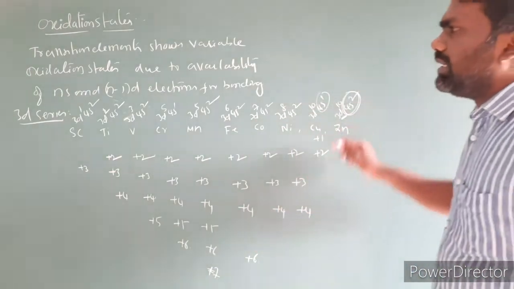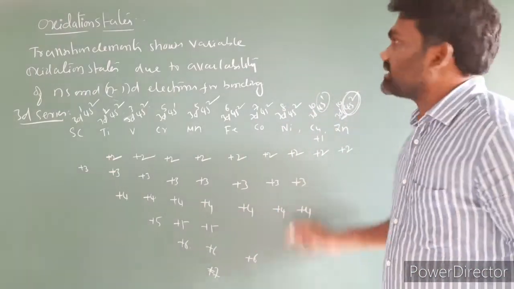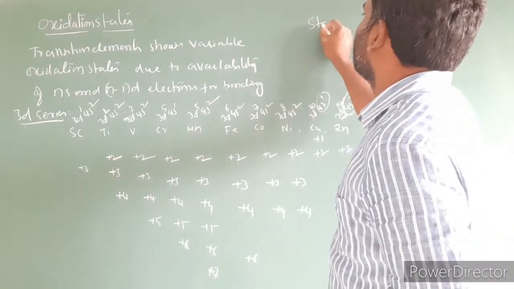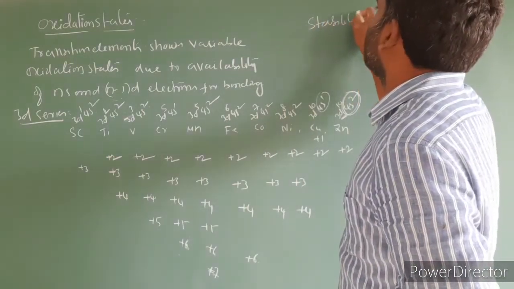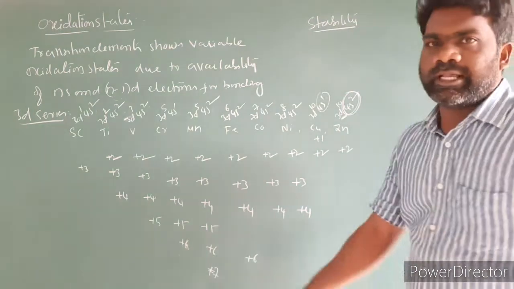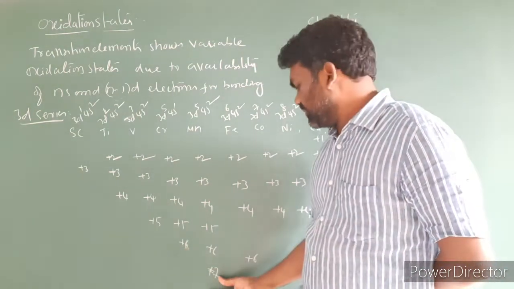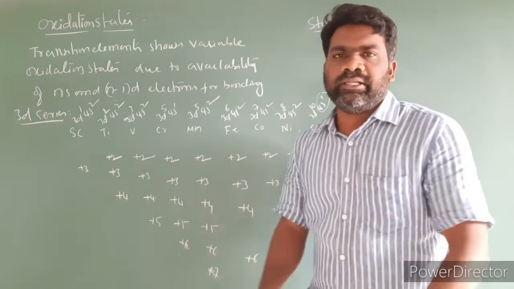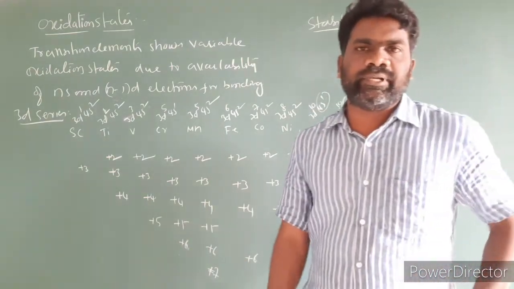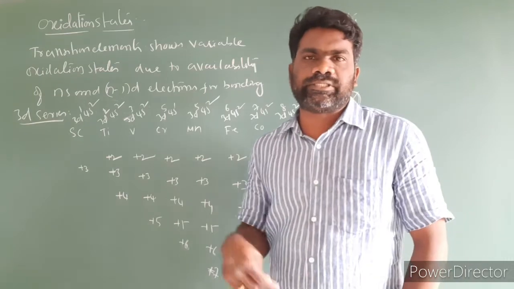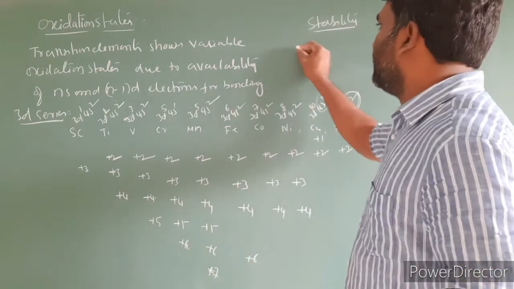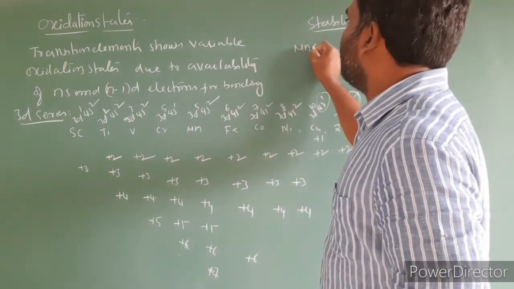Next, the stability of these oxidation numbers. The stability of high oxidation states. So we have high oxidation states +6 and +7. The higher oxidation states of transition elements can be stabilized by oxygen and fluorine. Let us take an example. I am taking Mn2O7.